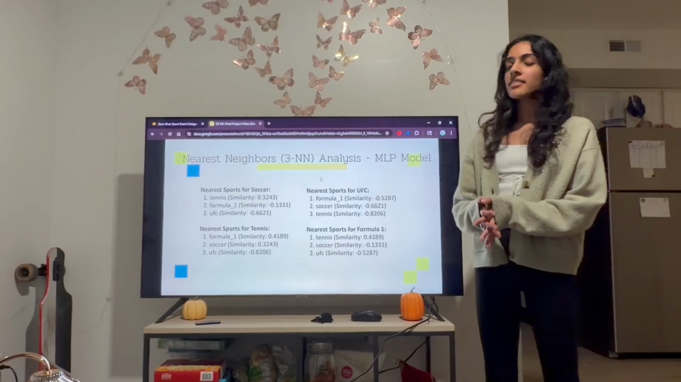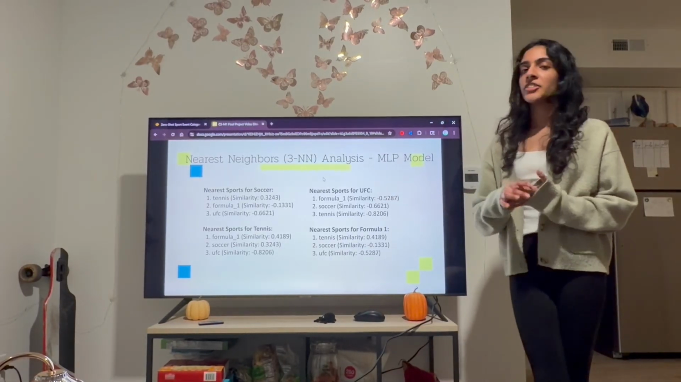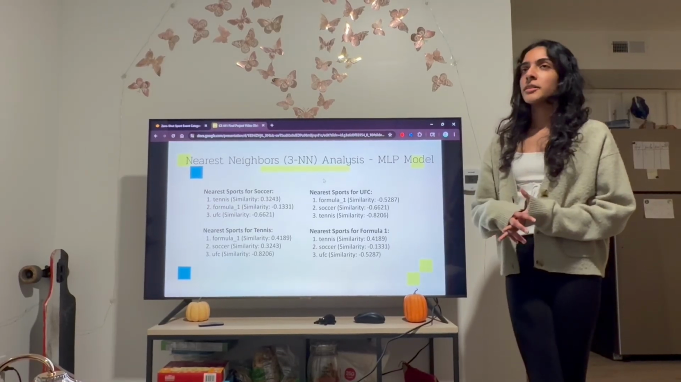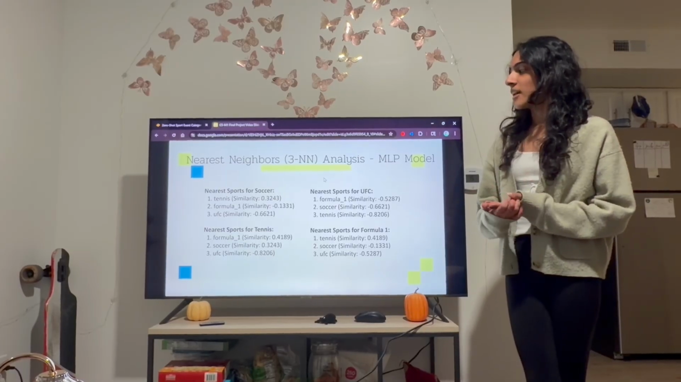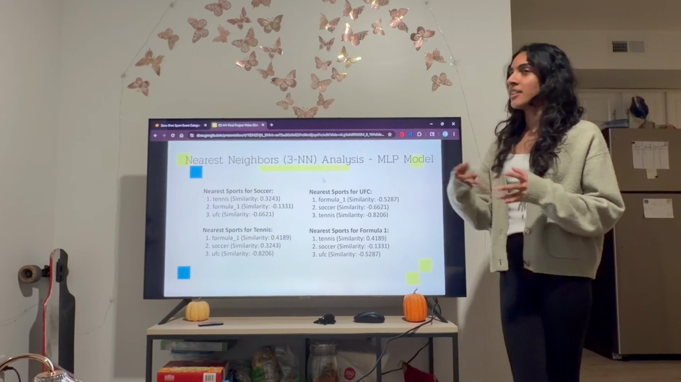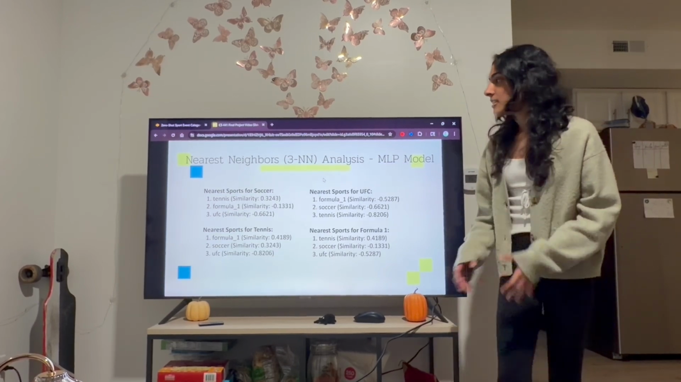Another analysis we did for the MLP model was KNN analysis. So we did 3NN analysis to see how similar the sports were that we used in our data set. So we found some interesting stuff about which sports were more similar to others, which eventually led to how that model would make its predictions.